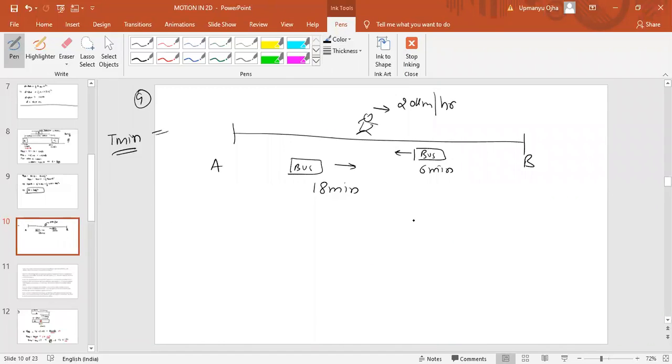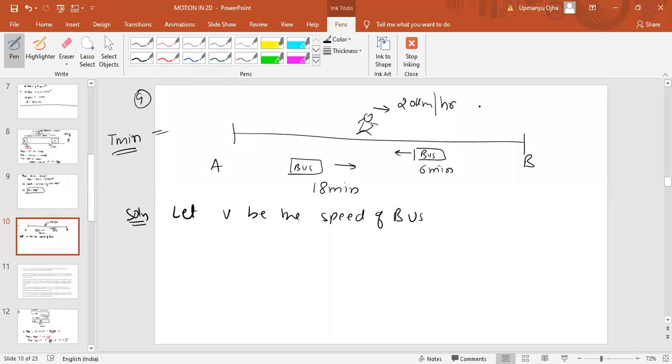So this is the figure which we have drawn. Let v be the speed of the bus. The bus is moving with a constant speed in either direction.